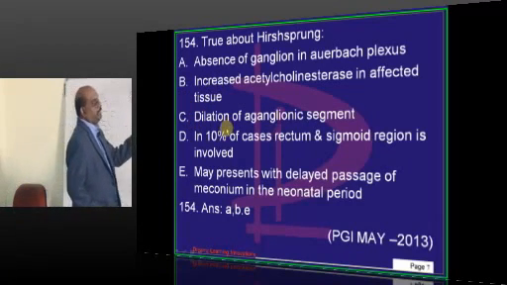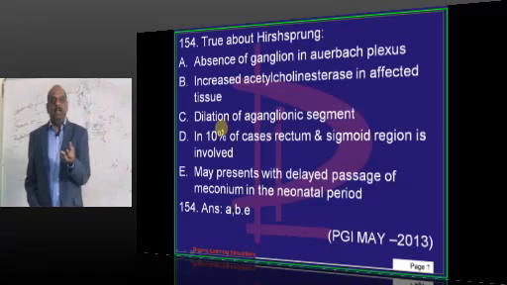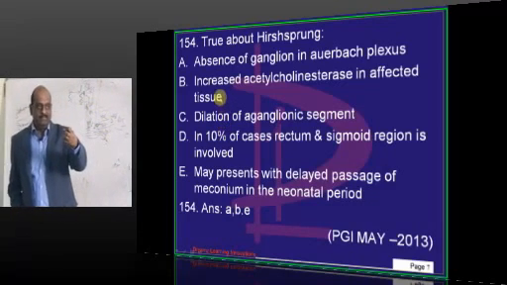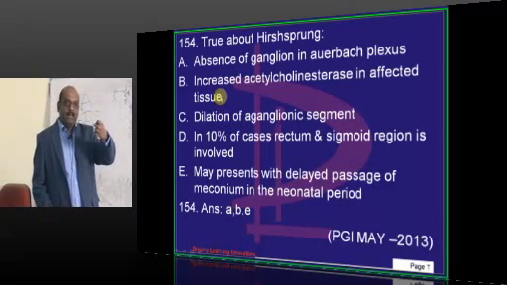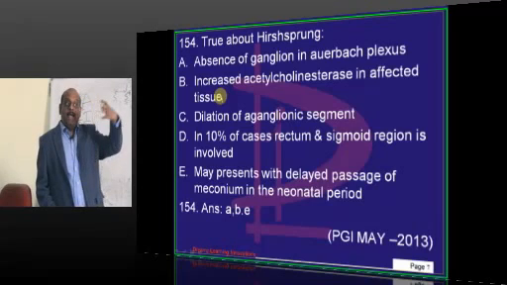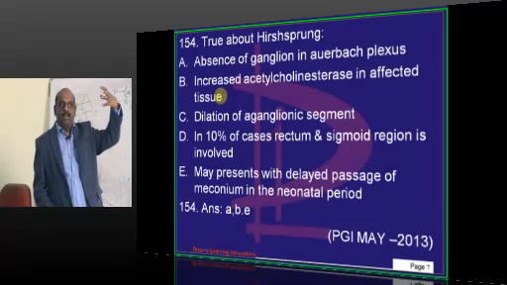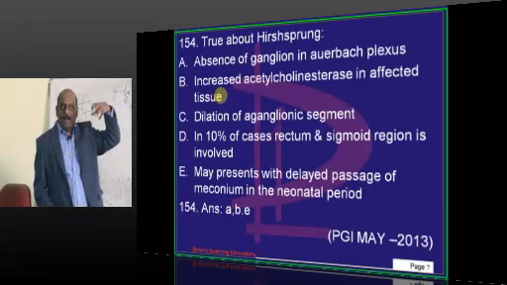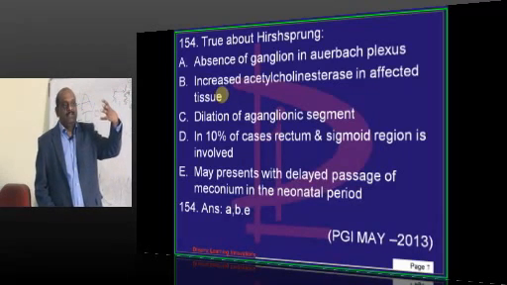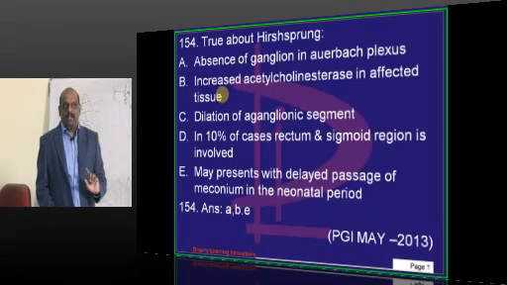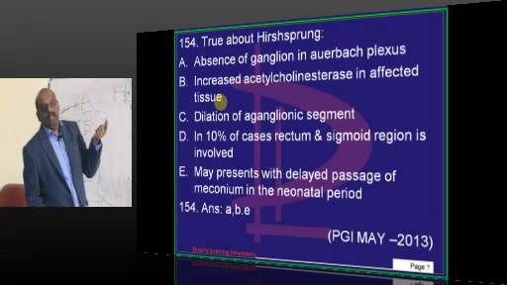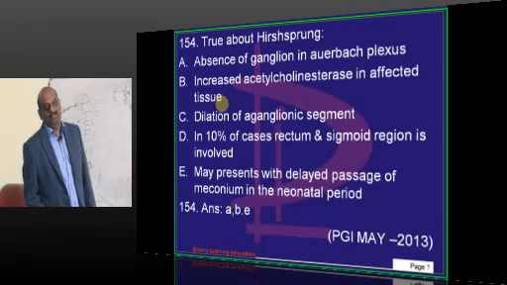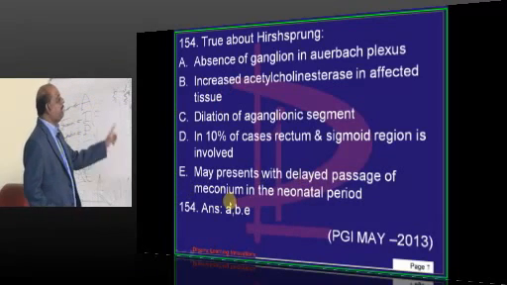And that aganglionic segment is the one which is constricted, and the ganglionic segment is the one where all that obstructed food will lead to dilatation. So aganglionic is constricted, ganglionic is dilated, is what needs to be remembered.